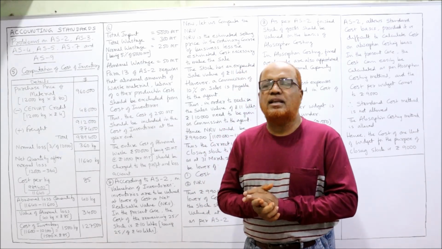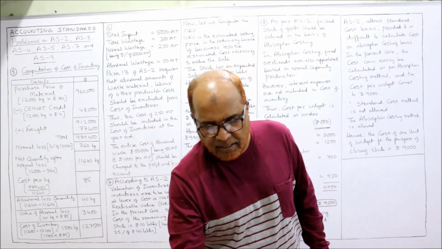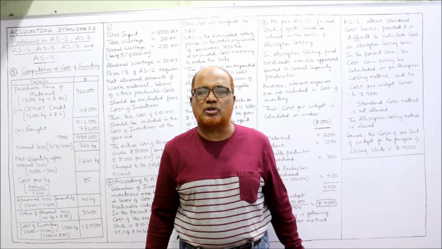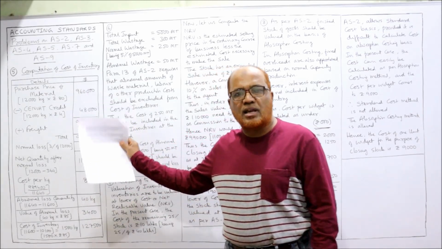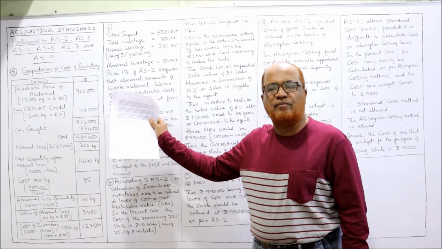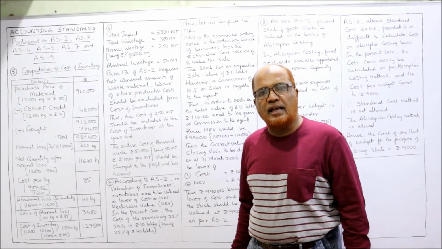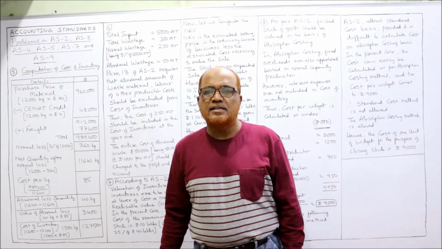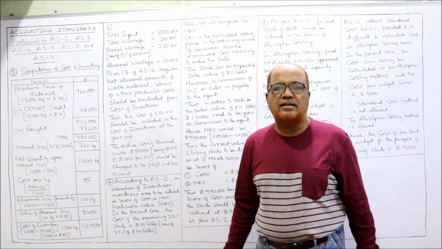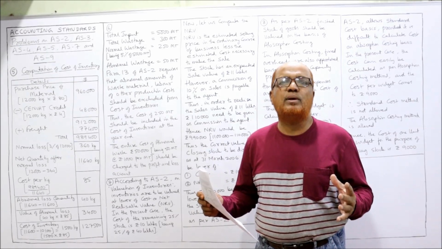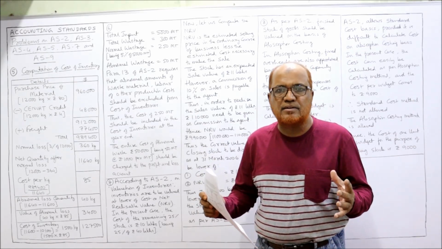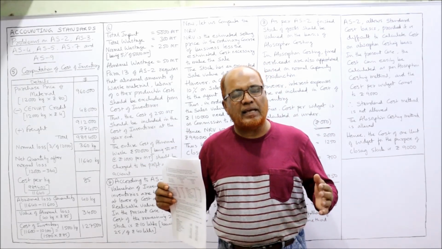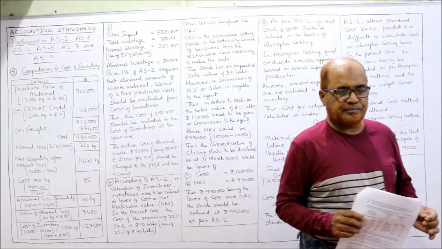Before starting the next problem, problem number 5, I expect my viewers to have a printout of the problems which I have given in the link under my description. Keep the problems ready. Take the screenshot of the solutions of problems 5, 6, 7, 8. If you have not watched the earlier video, go to the playlist of my channel, select the subject Accounting Standards, and watch the videos on problems on accounting standards. Then come to this video. Take the screenshot of the points which are written on the board. Then I'll explain all the points in detail.